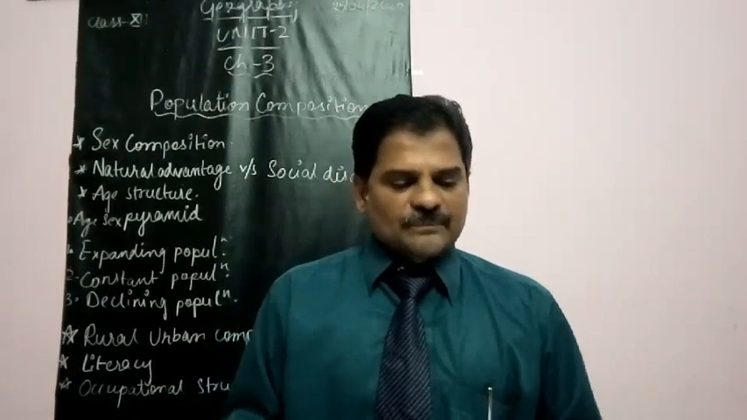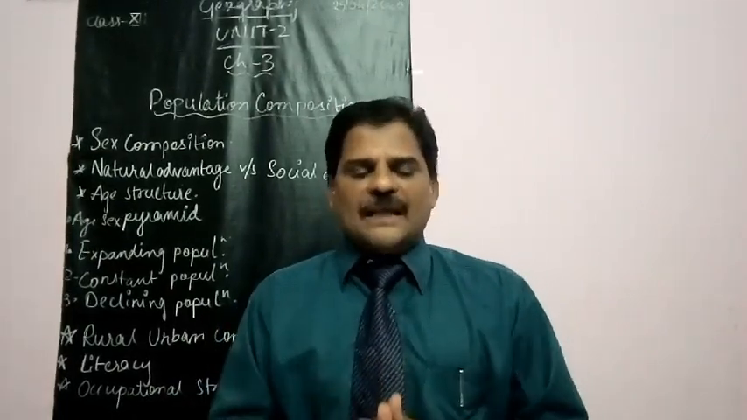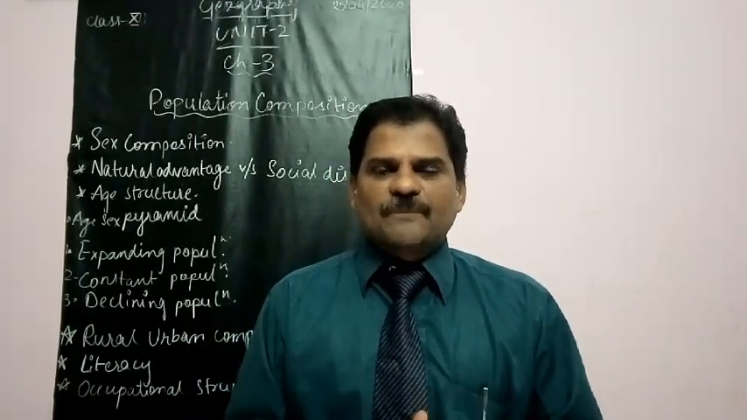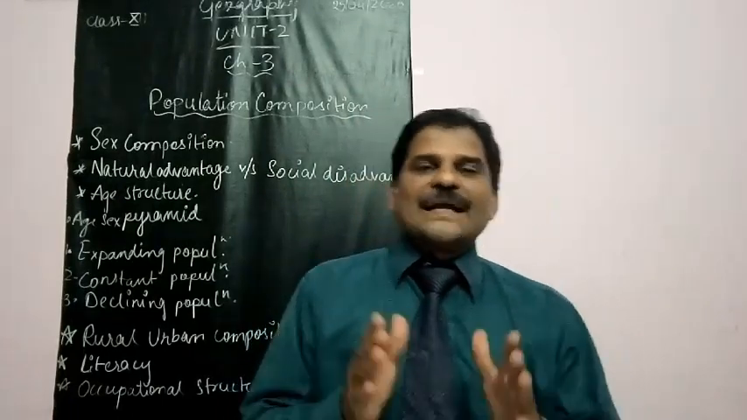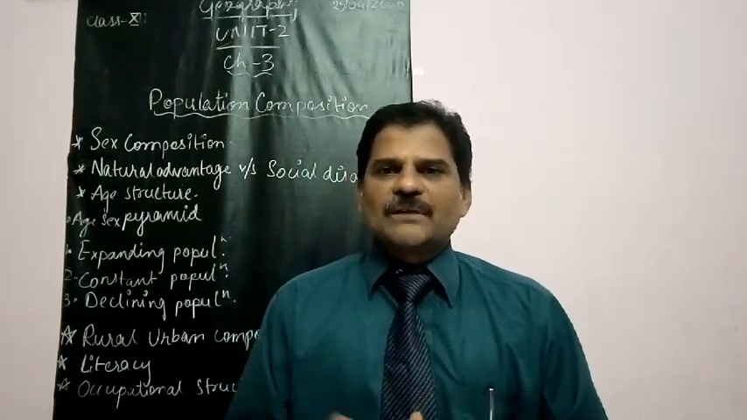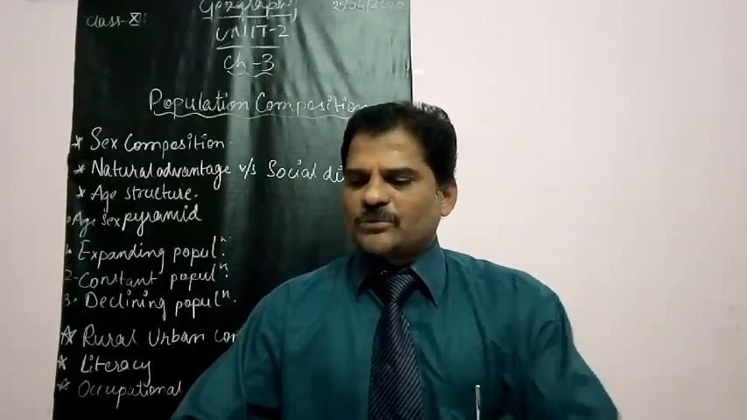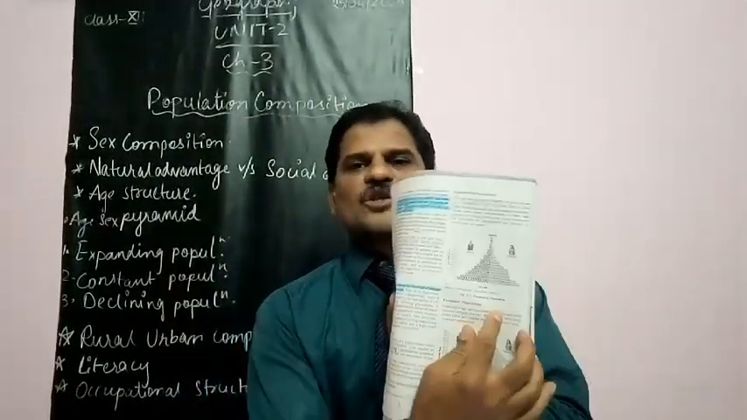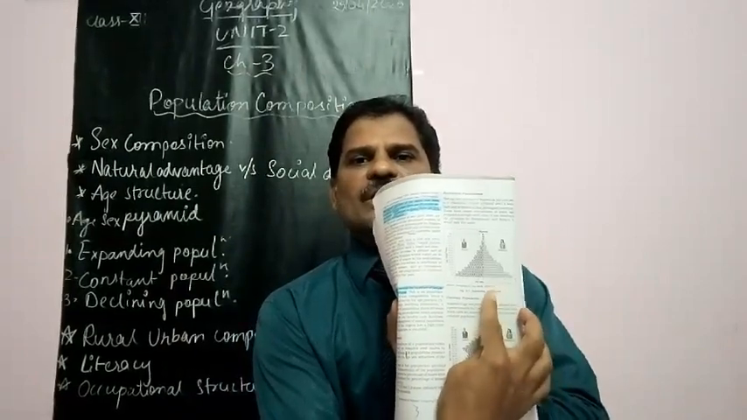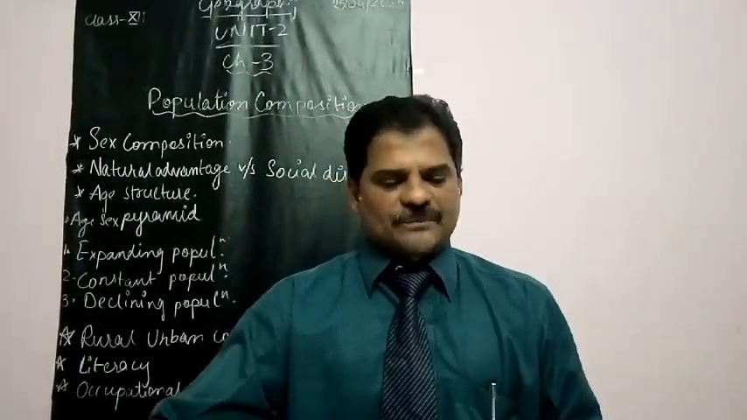Okay. Next one. Now there are three types of age-sex pyramids given in your textbook. Three are there, so one by one I will explain. Number one, the first one is expanding population. The first image which I have shown to you, that is this one, shows expanding population.